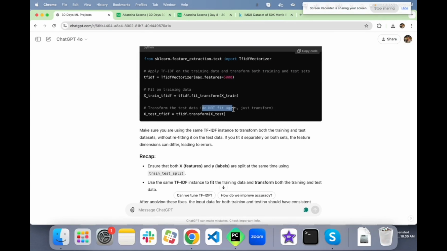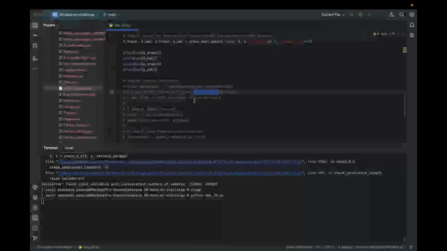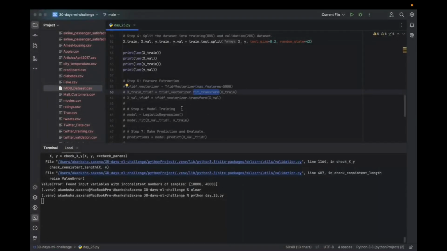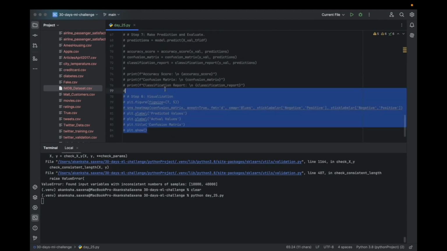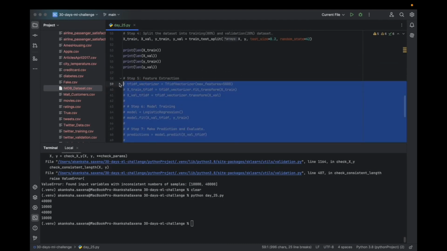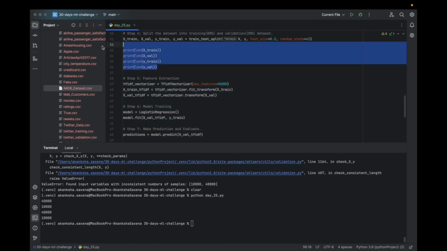So we do not have to fit again, we just have to transform it, right? Oh yes, yes. I know what I'm doing. So yes, we do not need to see the error.